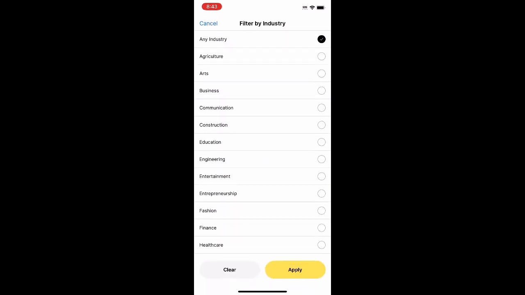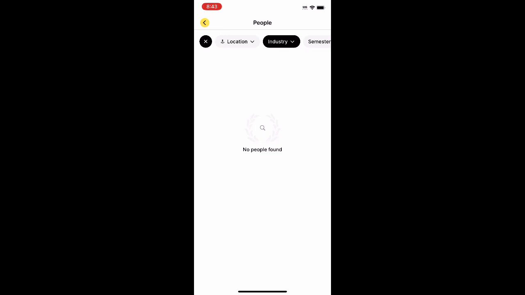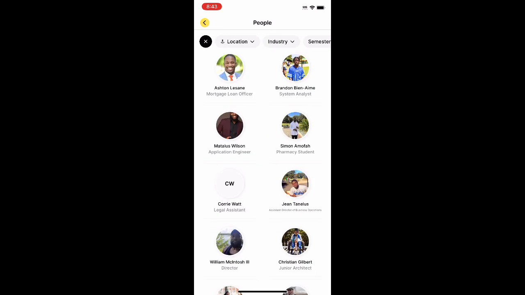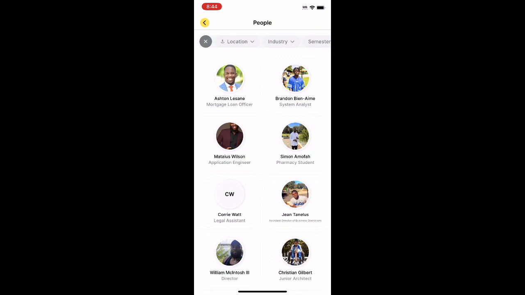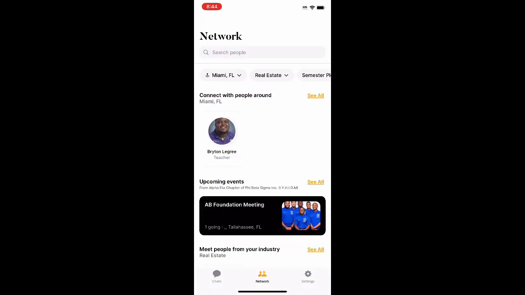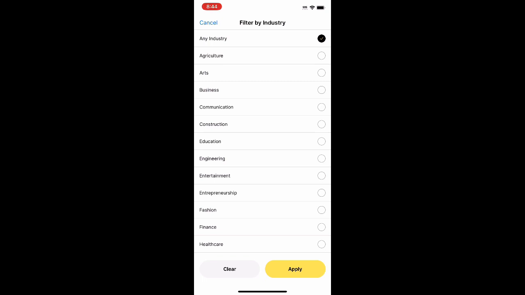We also have the option to do an industry search. This will pull up all the default industries, or at least the majority of them. So let's say we just want to see what brothers are in the business field, let me actually do agriculture. If we just want to see what brothers are in the agriculture field, let me go back here.